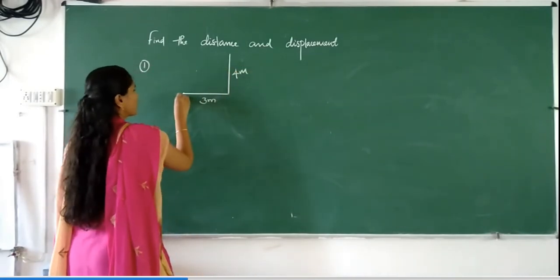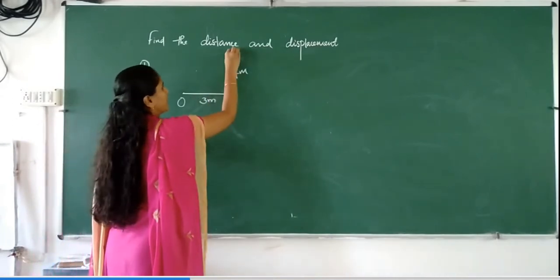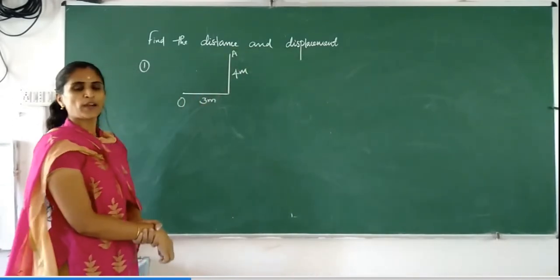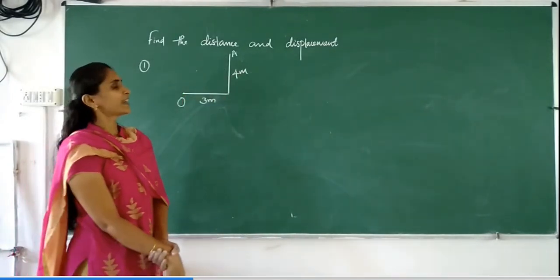It starts from O and finally it reaches the position A. You have to find what is the distance and displacement in this case.